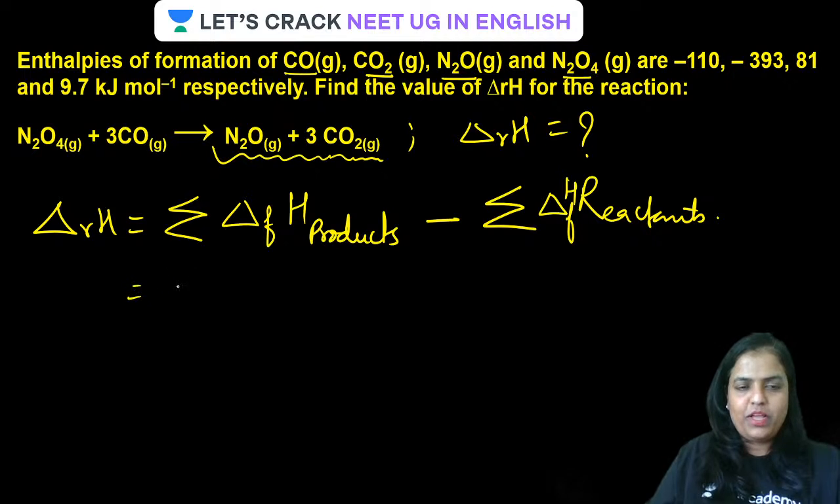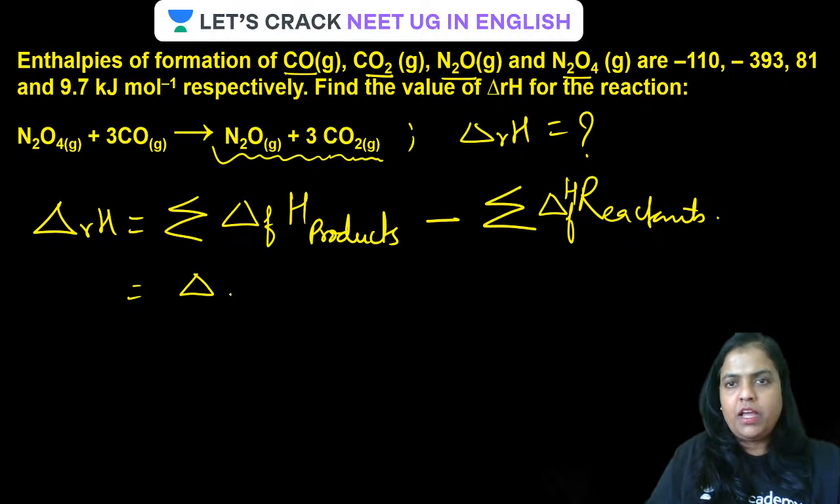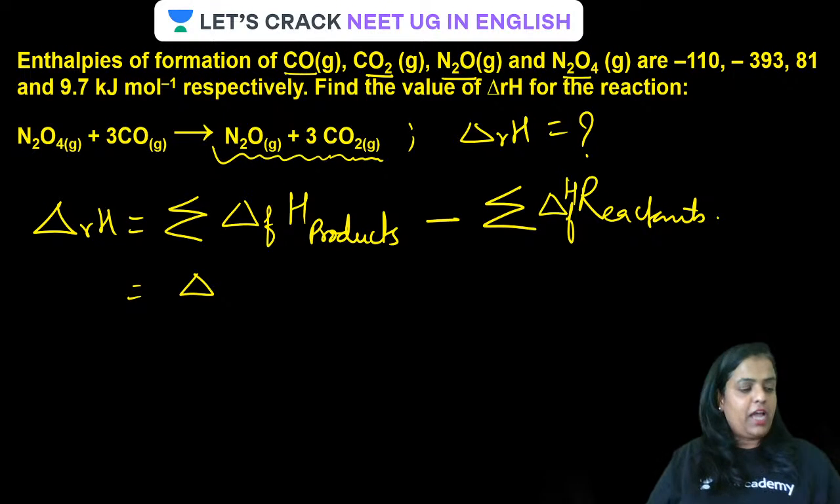Clear? Now, what is to be done? You have to take the molar enthalpy values, and the given values are, guys, products are N2O and 3 moles of CO2.